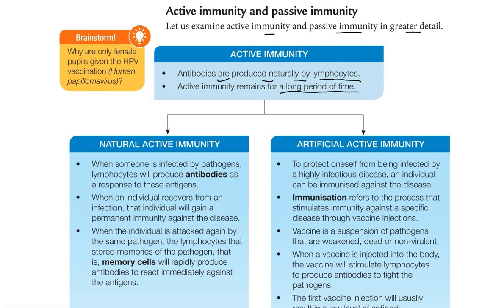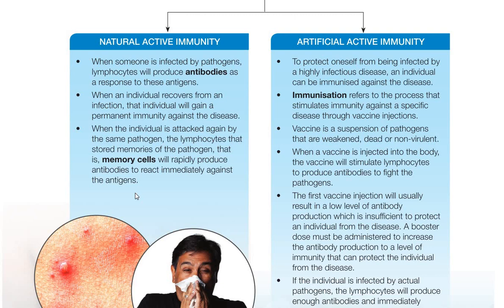So we see the first one, natural active immunity. When someone is infected by pathogens, lymphocytes will produce antibodies as a response to these antigens. You still remember the third line of defense? The lymphocytes will produce antibodies. When an individual recovers from an infection, that individual will gain a permanent immunity against the disease.